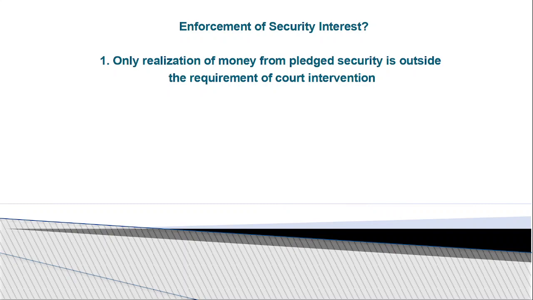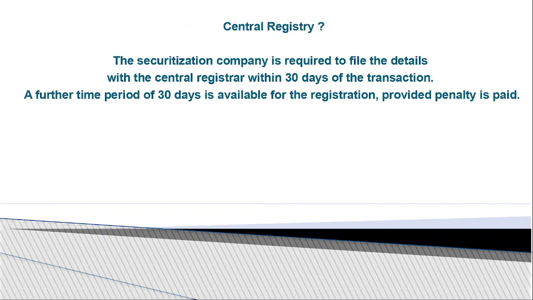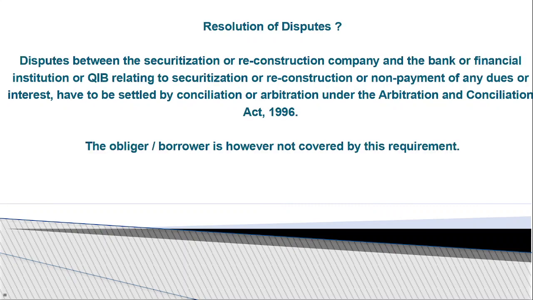Regarding the central registry, the securitization company is required to file the details with the central register within 30 days of the transaction. Any securitization company that acquires or takes control of a company within 30 days has to inform the central registry.